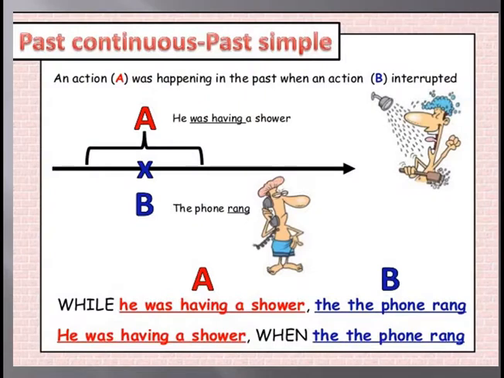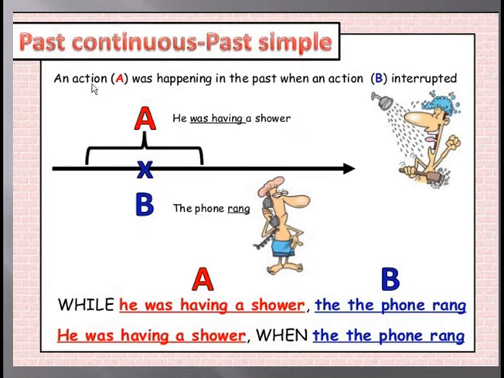Now, please pay attention to these two actions, the red action and the blue action. As you see, look at this picture. What was happening here? He was having a shower. What happened next? The phone rang. So, action A was taking place in the past, until another action interrupted it. This action B, the phone rang.